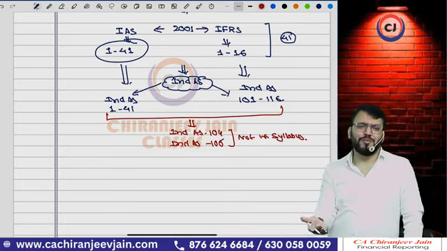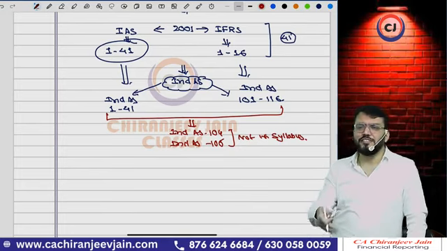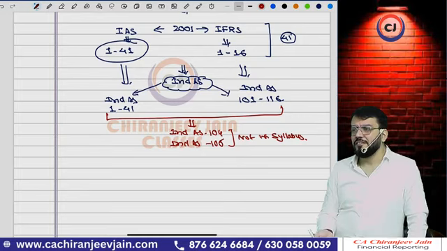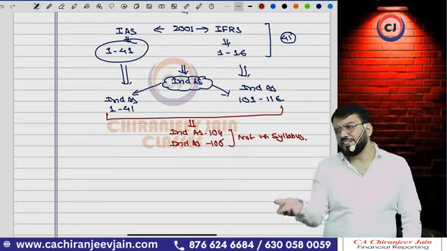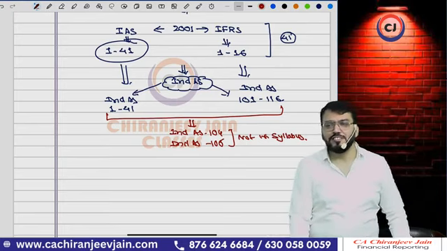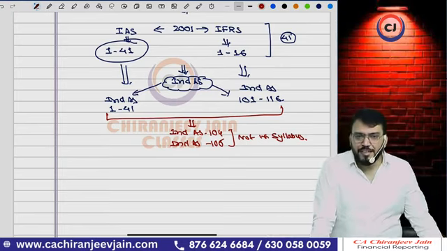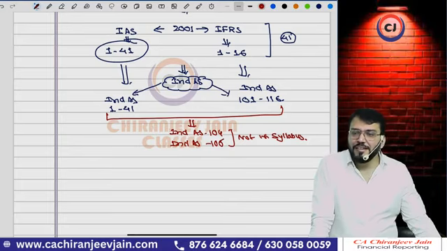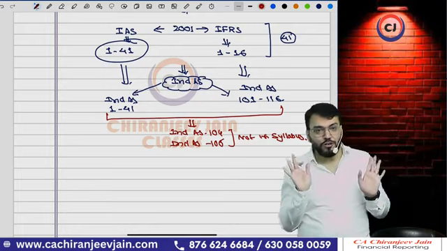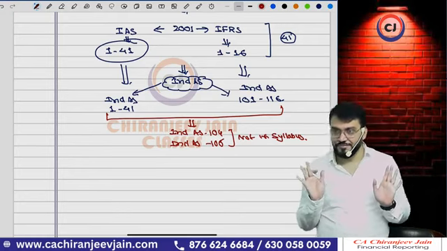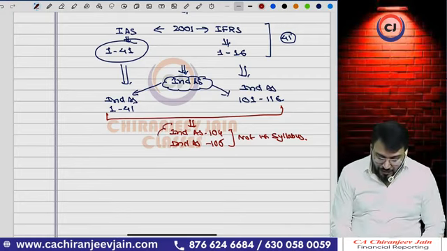Ind AS 104 is related to insurance companies. ICAI understood that Ind AS 104 is going to be changed soon, and Ind AS 117 will be applicable soon. When Ind AS 117 becomes applicable, that will be a part of the syllabus for CA Final students. But till now that has also not been notified by ICAI. Are you getting whatever I am saying?